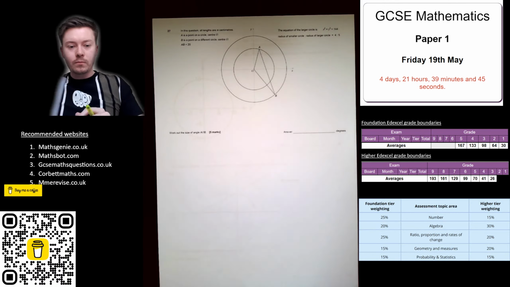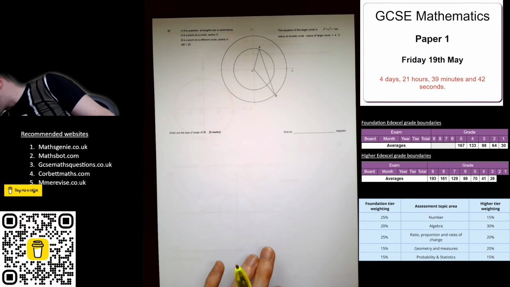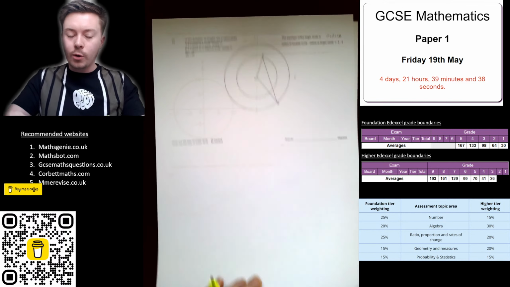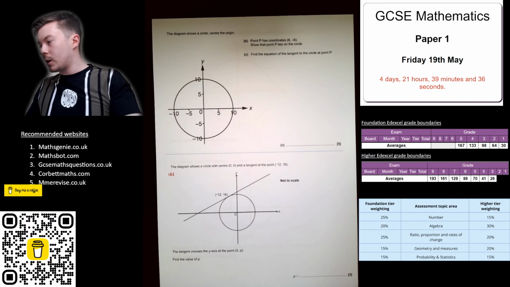Moving on. What I'm going to do is leave this question for the moment. It's a great question, but I'm going to leave it because I want to get on to the tangent questions.